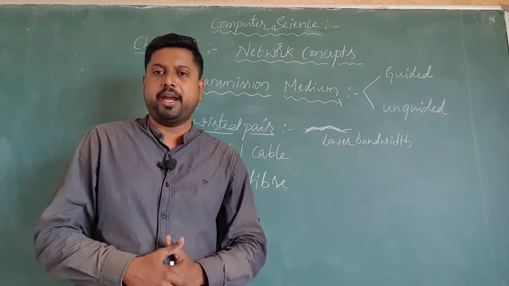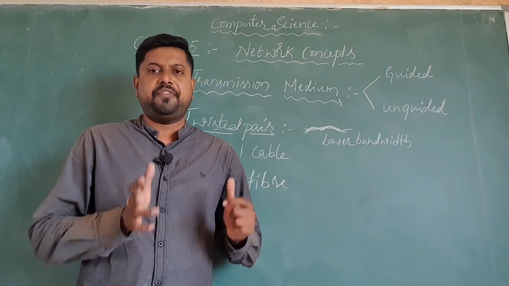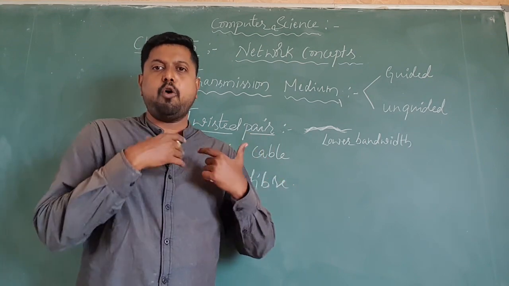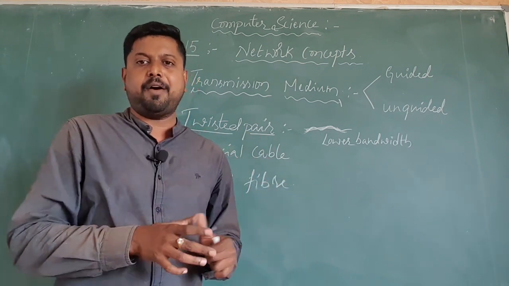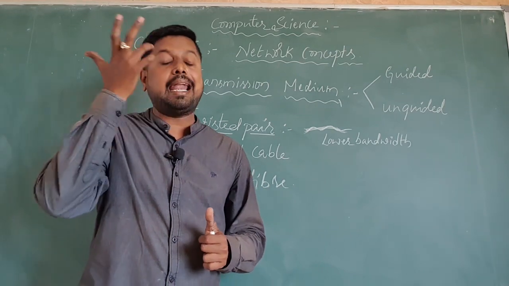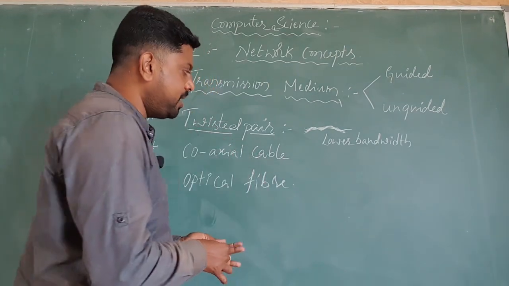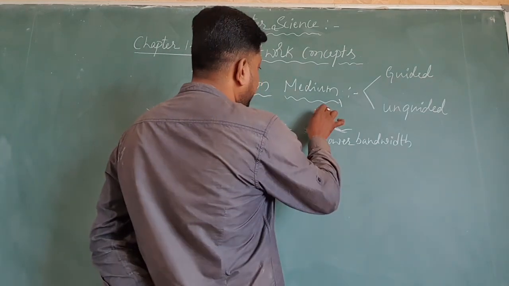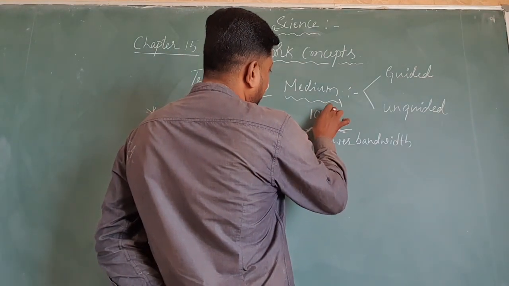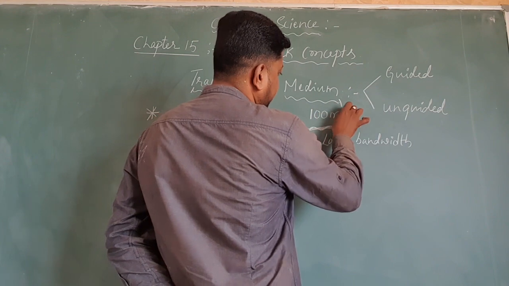In your mind you may get one question: if it has lower bandwidth, how much distance can this type of cable cover to communicate with network devices? Maximum, dear students, for the twisted pair cable, is 100 meters.